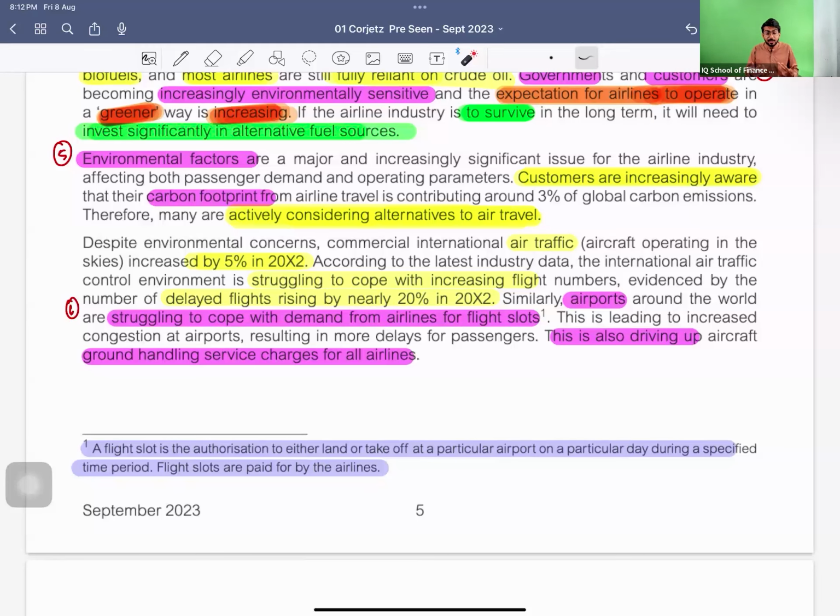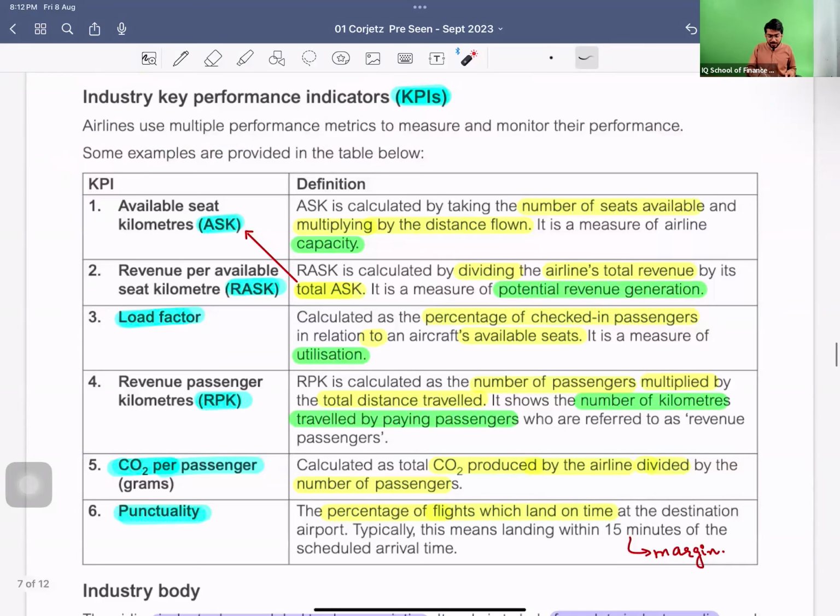So the airlines are competing very hard, and they are finding it difficult to find slots. This is because air traffic is increasing, and it is also driving up the aircraft's cost of ground handling and service charges for the airline, because obviously the demand is increasing and ground handling charges are also increasing. We have some KPIs with us.